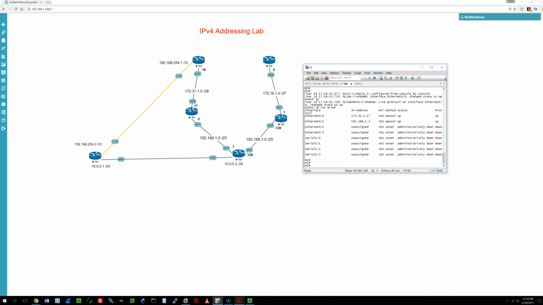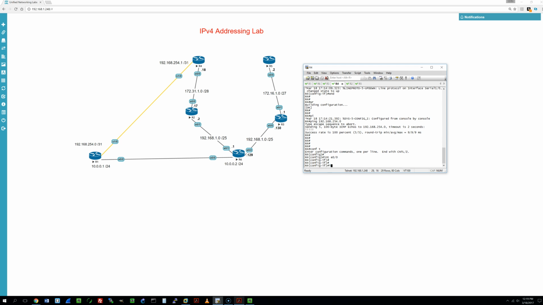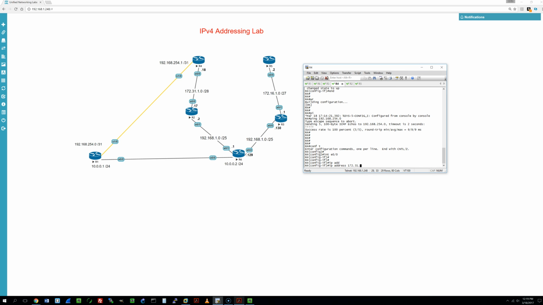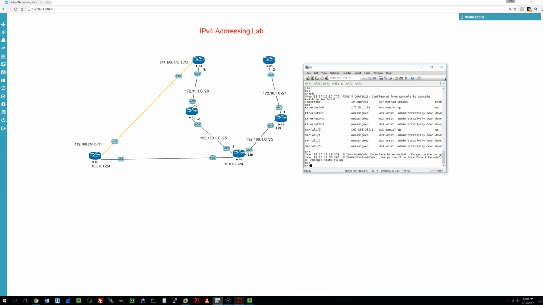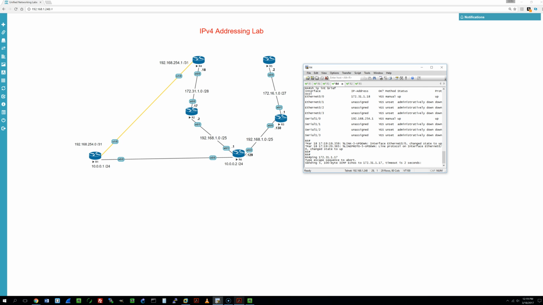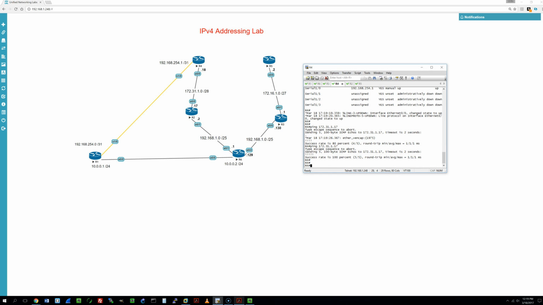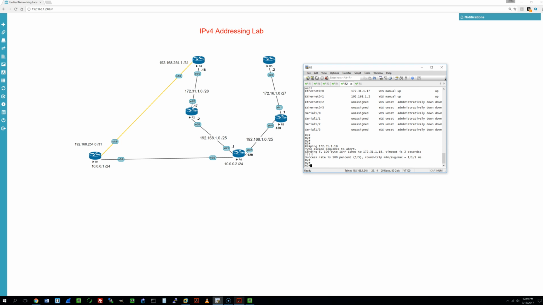Let's see, this looks good. Now we'll go to R4 and configure the other side. Okay, so that one's done.